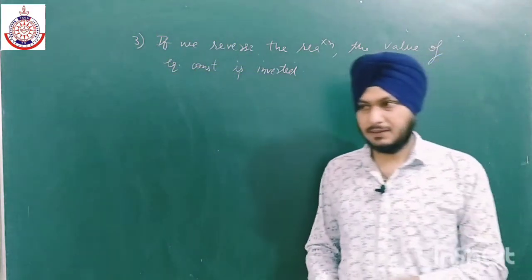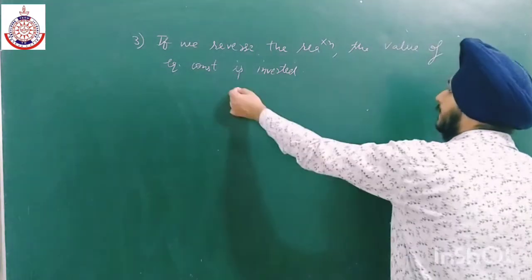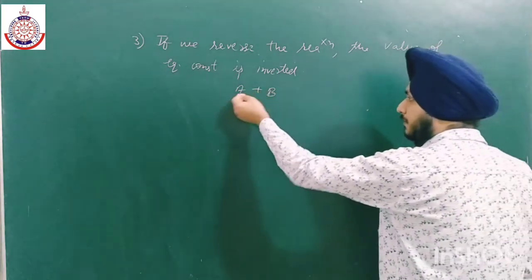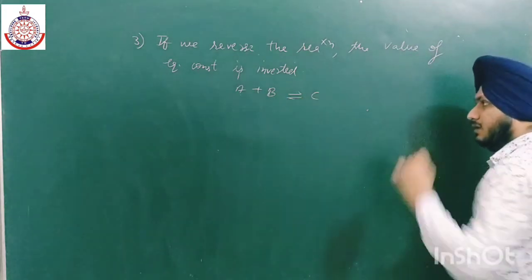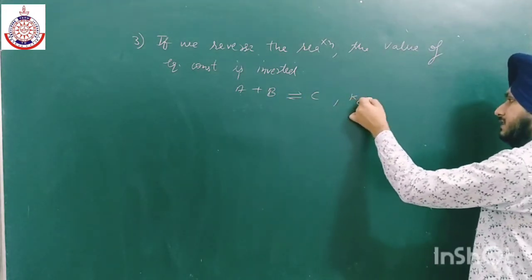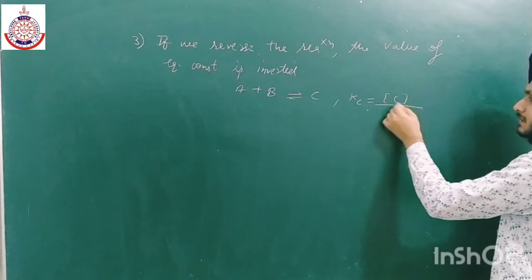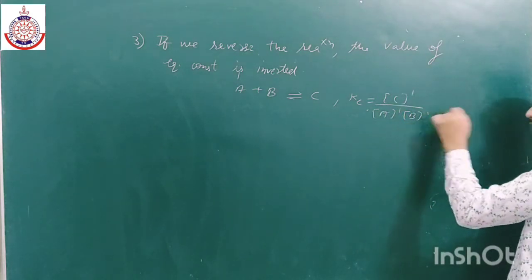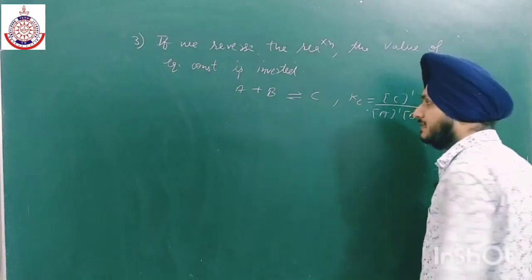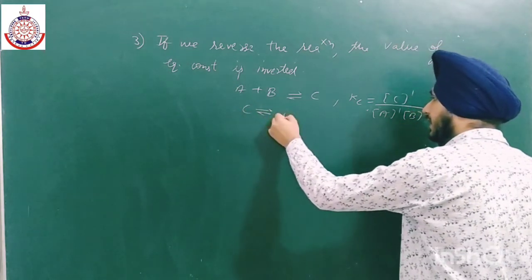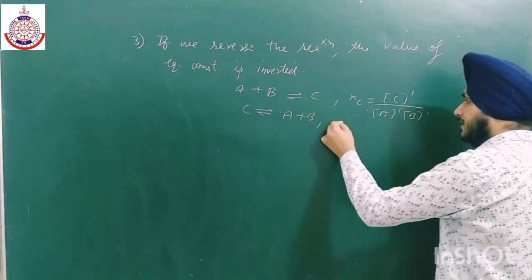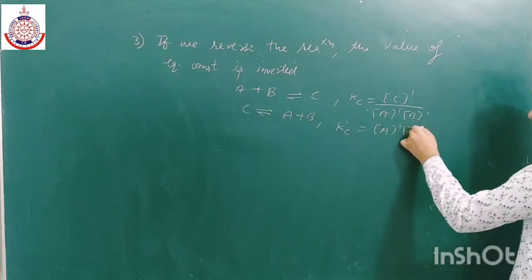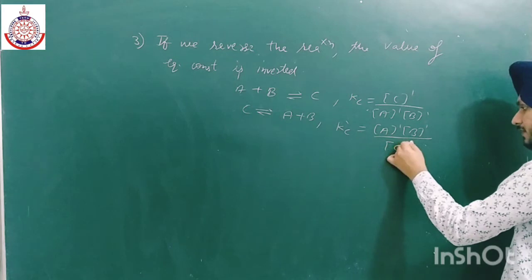For example, if we have the general reaction, I'm taking A plus B gives C. Now the expression for Kc is C to the power 1 upon A to the power 1 and B to the power 1. Now if I reverse the reaction, C gives A plus B, the expression for this is A to the power 1, B to the power 1 divided by C to the power 1.